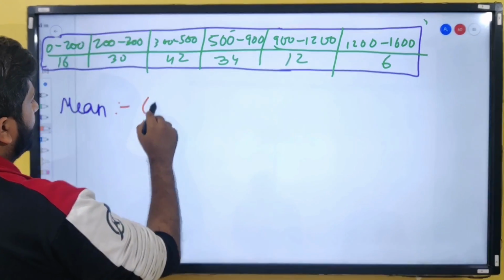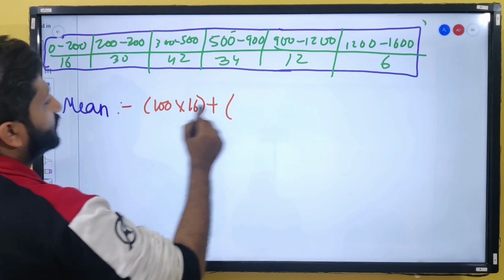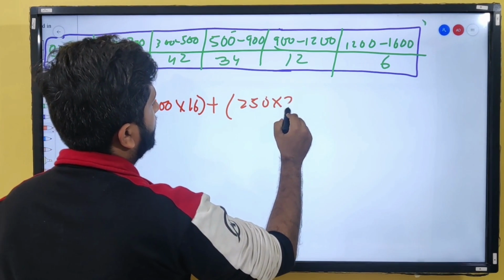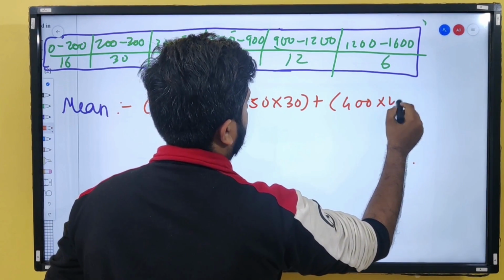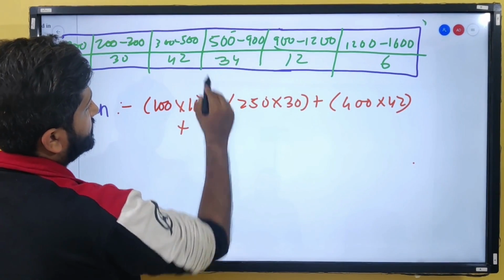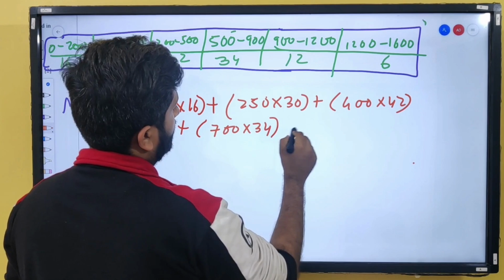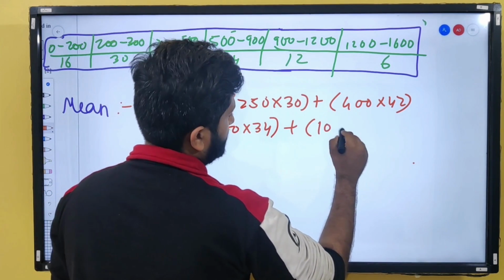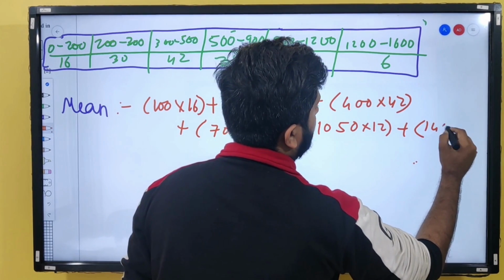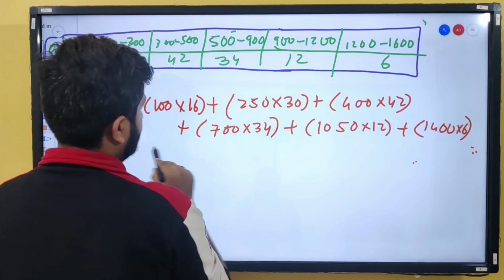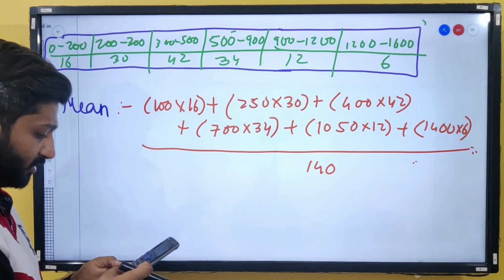So for mean you have 100 into 16 plus mid value of this is going to be 250 into 30 plus 400 into 42 plus I think 700 into 34 plus 1050 into 12 plus 1400 into 6 divided by 140, right? So let me just solve this in my calculator.